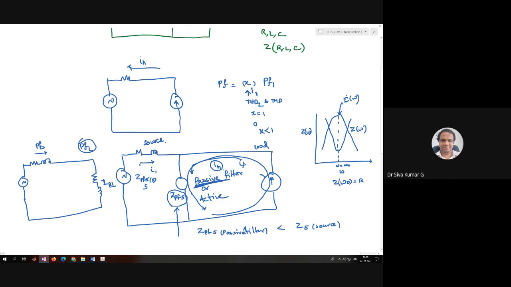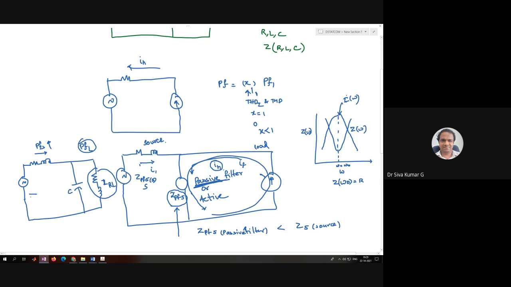But the load, we are not going to change anything. We just connect a capacitor. This is going to supply the reactive power which is required by the load. Then obviously the power factor of the source will improve. But the load obviously takes